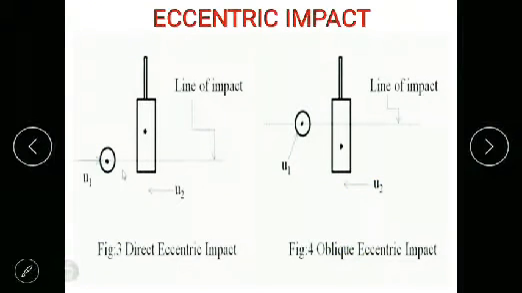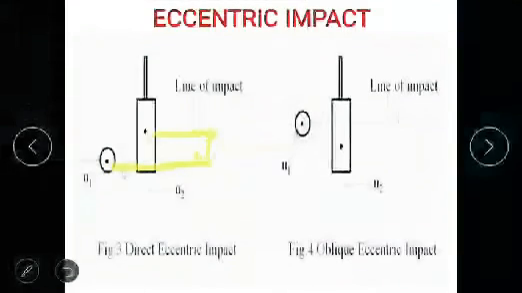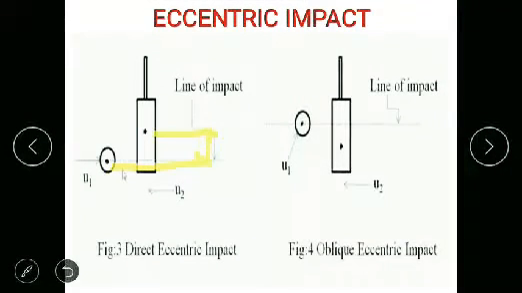Eccentric impact. Eccentric impact means the centers of the masses are offset from each other, they do not lie on the same line, there is an offset distance. That is eccentric impact. Again, the eccentric impact is classified into two types, direct eccentric and oblique eccentric. In direct eccentric, the velocity of the two masses should be parallel to the line of impact. So that is direct eccentric impact.